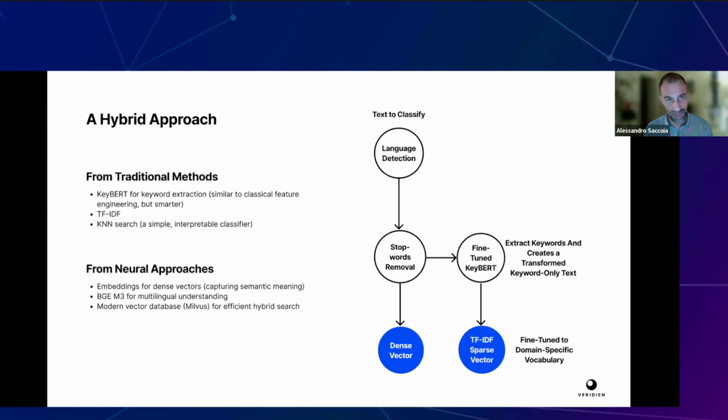And in this way, when we get to the KNN part, we get really good results because the sparse TF-IDF version of this algorithm works really well. And as a spoiler, we are actually retrieving with a weight of 50% to the dense vector that gives us the whole meaning of the sentence, of course, and 50% TF-IDF.